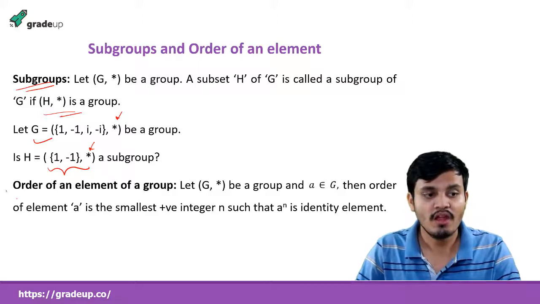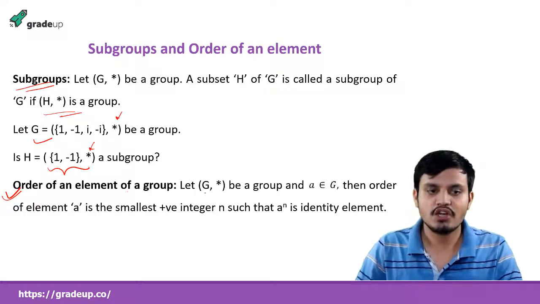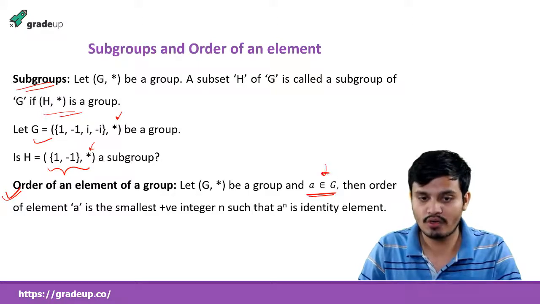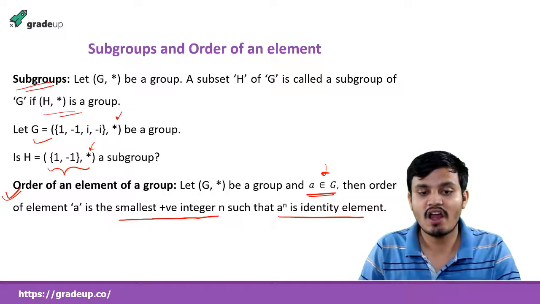Now, what is the order of an element of a group? Suppose this is a group and A belongs to that group. Then the order of element A is the smallest positive integer n such that A^n is the identity element.